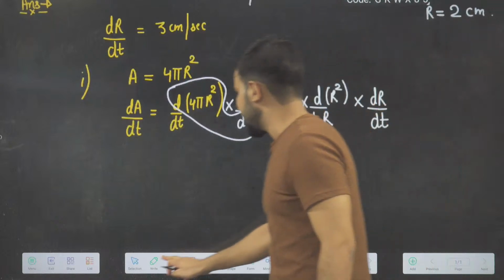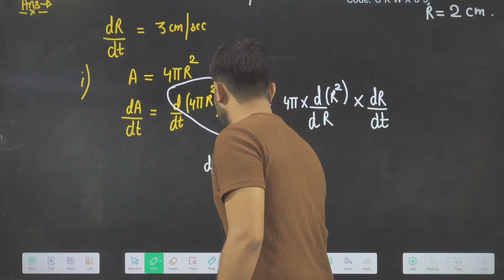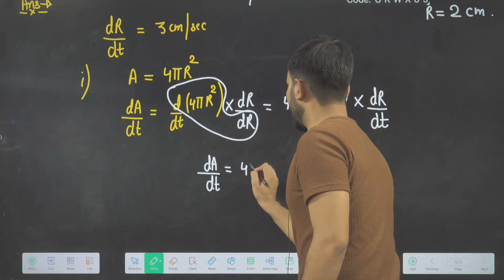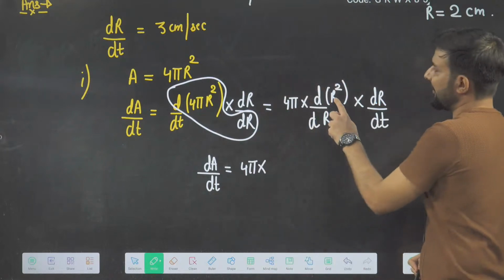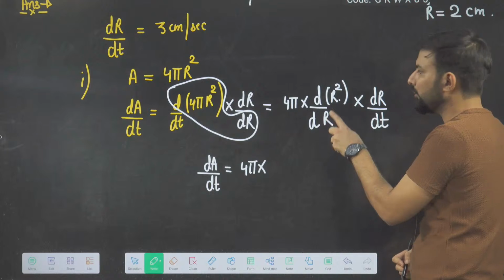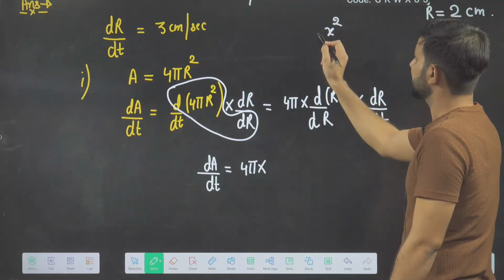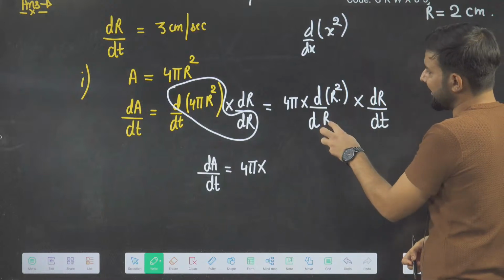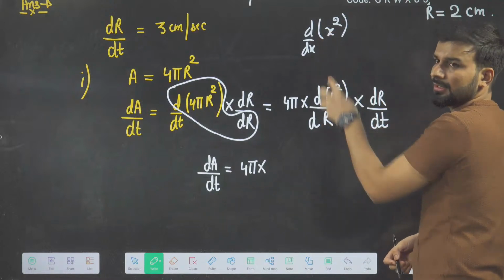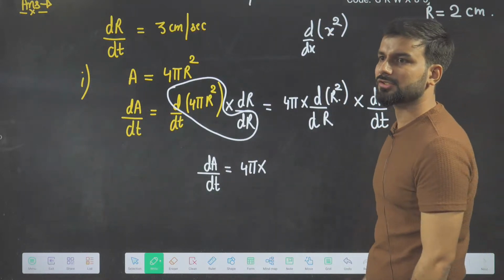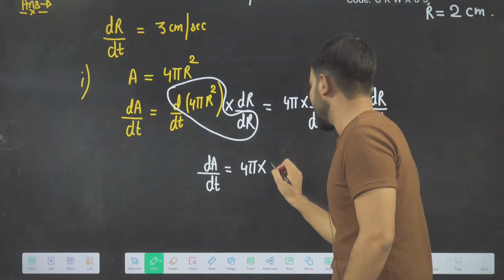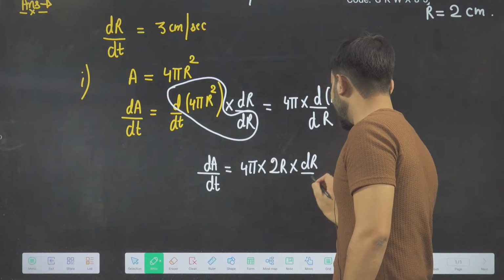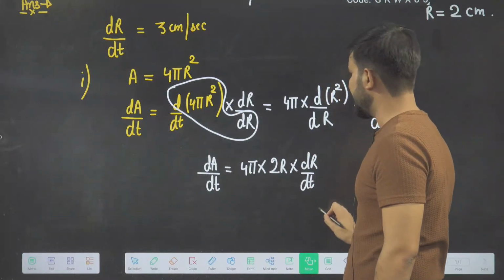Now what is the differentiation of r square? So dA by dt will be equal to 4 pi into, what is the differentiation of r square with respect to r? You can imagine it as x square. Differentiation of x square with respect to x. Variable changes, here the variable is r and r, there x and x. So the differentiation of r square will be, beta, 2r into dr by dt. Now let's start putting the value.